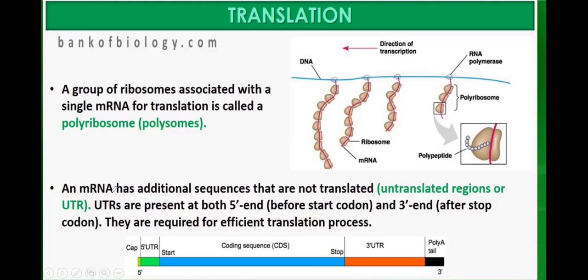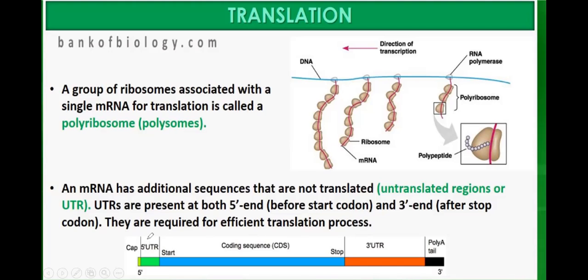And messenger RNA has additional sequences that are not translated, that is the untranslated region or UTR. UTRs are present at the 5' end before the start codon and at the 3' end after the stop codon. They are required for efficient translation.